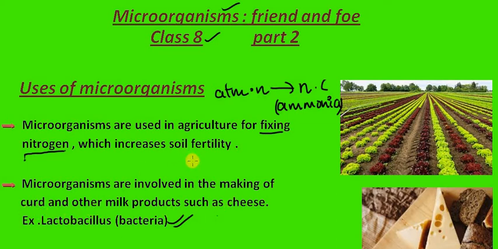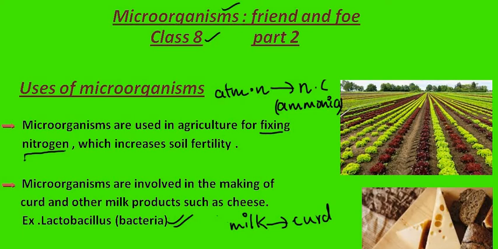So this lactobacillus multiplies in milk and converts that milk into curd. So just like this example, other milk products such as cheese also involve microorganisms for the production of them.